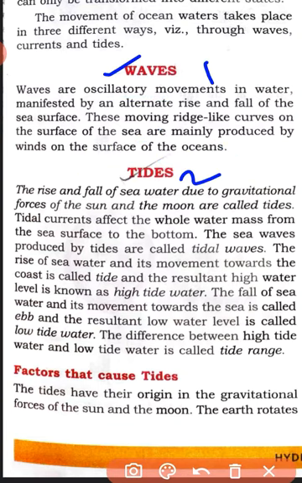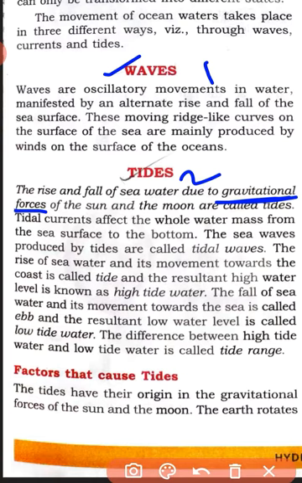Next are the tides. What are tides? This is the rise and fall of the sea water due to the gravitational force of the sun and the moon. The main force acting in the formation of tides is gravitational force.